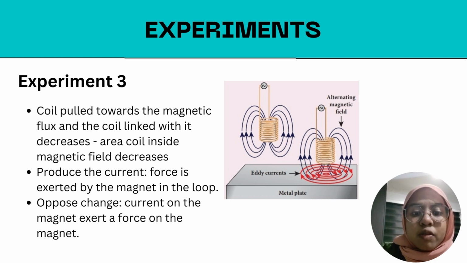When the coil moves towards the magnetic field, the induced current flows in a direction that creates a magnetic field opposing the change in magnetic flux. This opposing magnetic field interacts with the original magnetic field, resulting in a force exerted on the magnet or the coil itself. For these three experiments, it shows that the Lenz's law theory is proven.